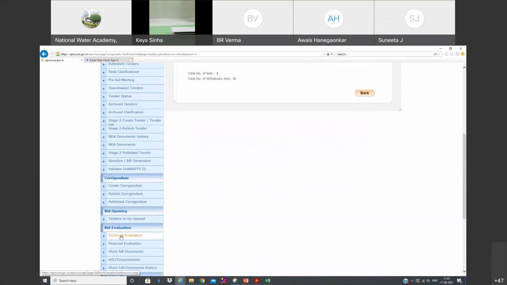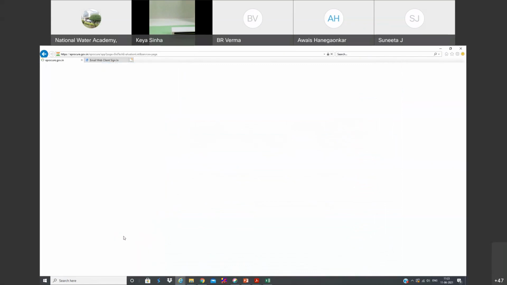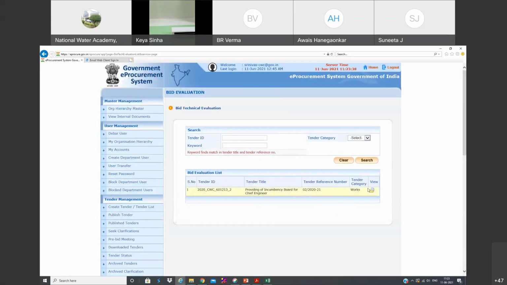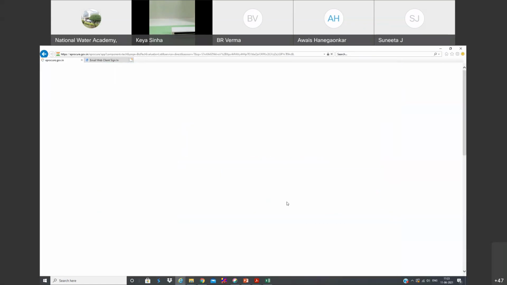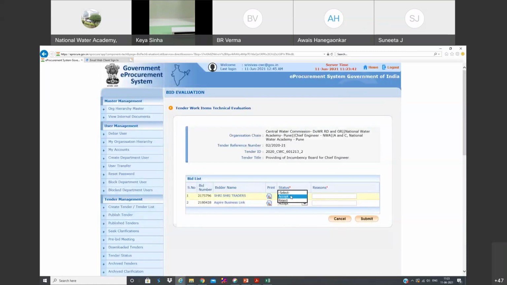And let us go to this one again, technical evaluation. So let's say if he is going to accept it, we have to accept. If he is going to reject it, we can even mention on which grounds he is rejected. Actually, in the normal way, what happens? We submit all the technical documents submitted by bidders to a committee, the tender evaluation committee.